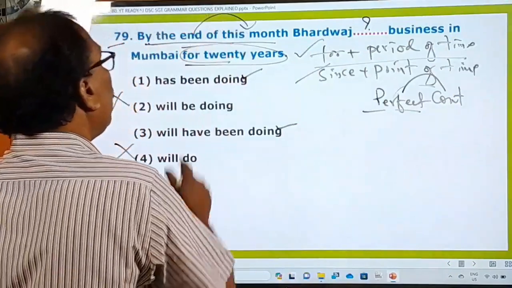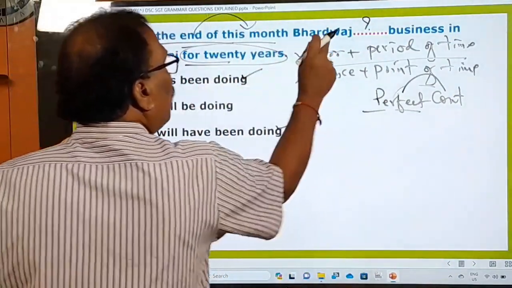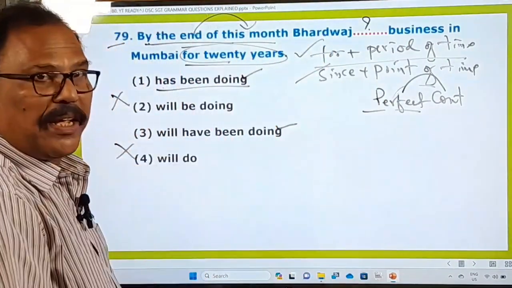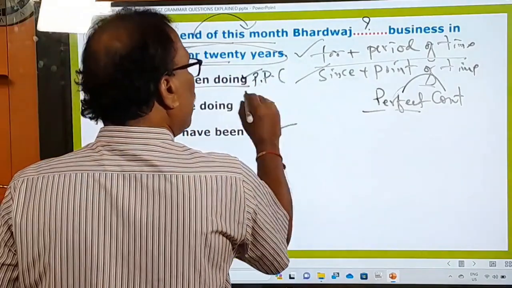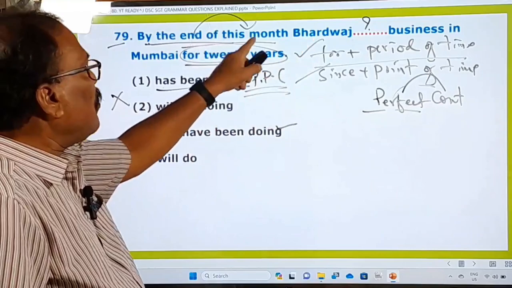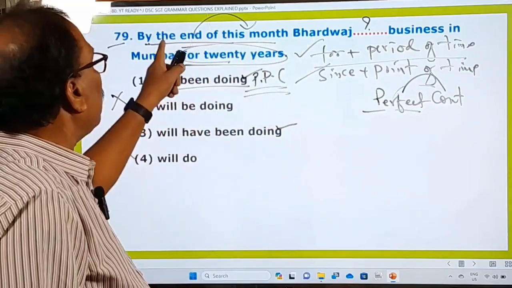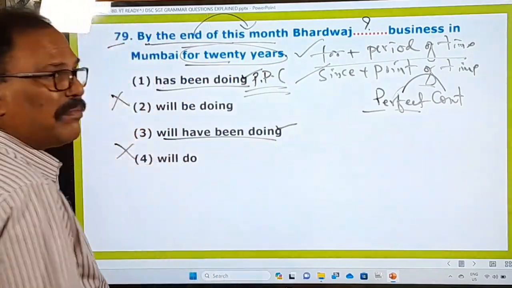So here, whenever you express this, by the end of this month, what is that? You don't say Bharadwaj has been doing. You don't say this present. This is present perfect continuous tense. We don't use present perfect continuous tense because it is going into the future. So by the end of this month, we have to say will have been doing.